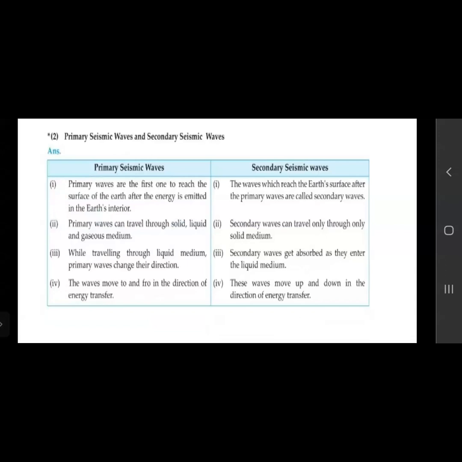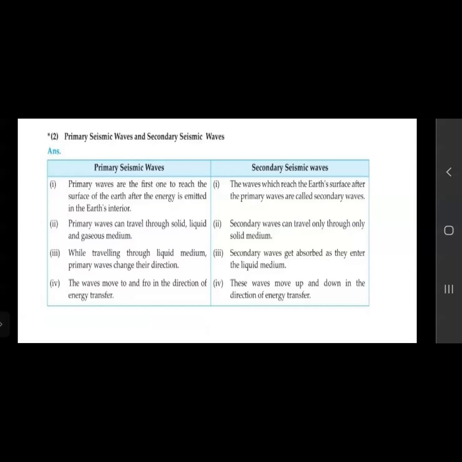Now primary seismic waves and secondary seismic waves. Primary waves are the first ones to reach the surface of the earth after the energy is emitted in the interior part. So we have already seen this. They are the first to reach the earth's surface immediately after the energy is transmitted. Secondary waves are the waves which reach the earth's surface after the primary waves.